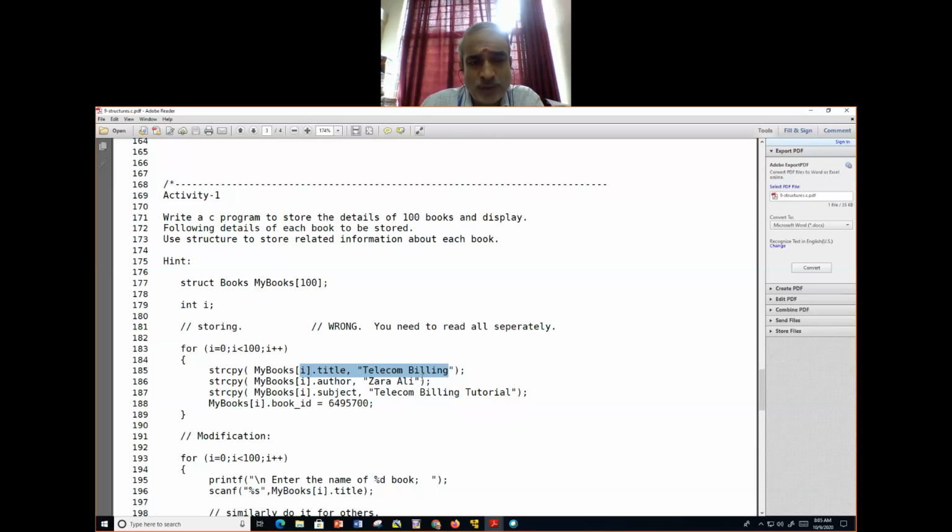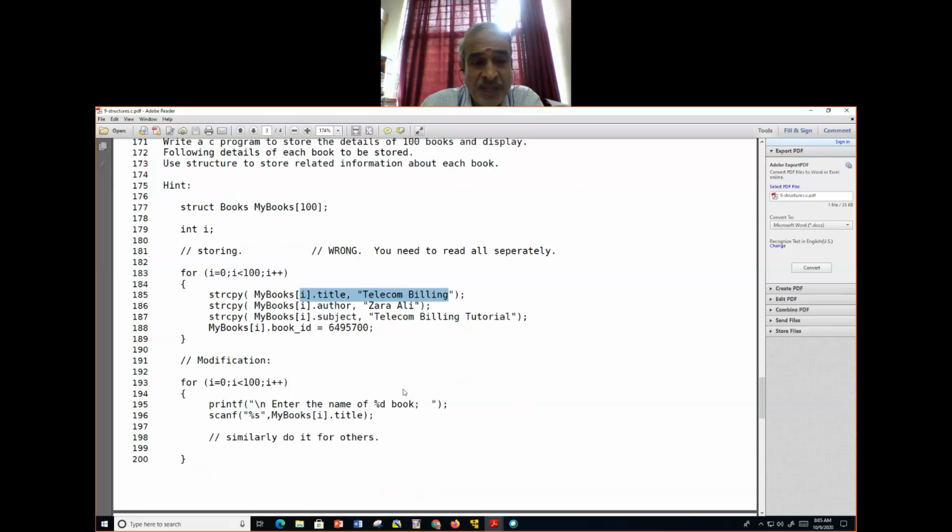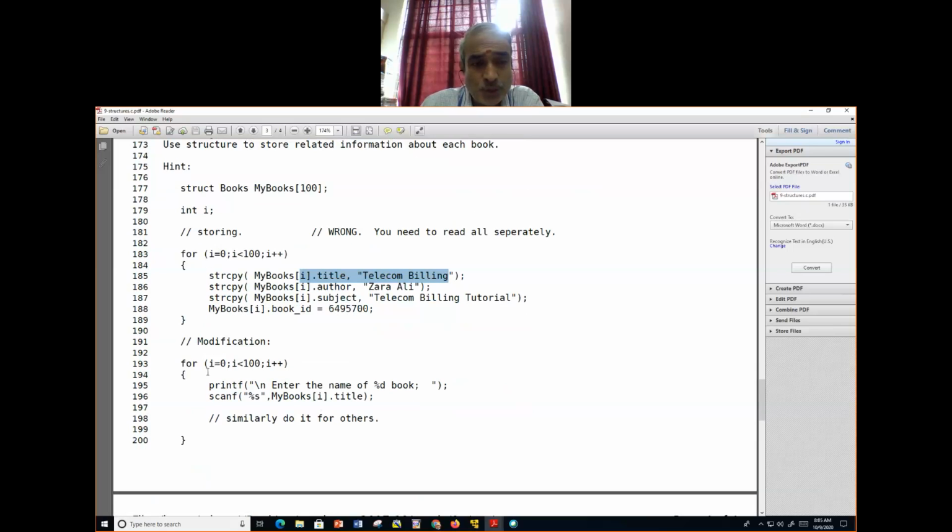Then what we have to do, you have to think a little bit differently. For i equal to 0 to less than 100, that is 100 times, you have to iterate. And every time you ask the name of the book and store it in the array. We know array of character, array of integer, but in this case it is an array of structure. So here, you know how to refer to the array element. Then the structure field is dot title. So this is how we are going to use the structure.